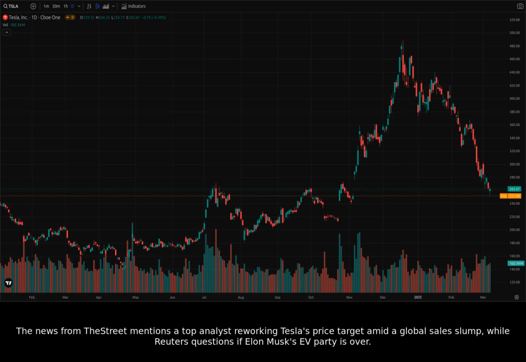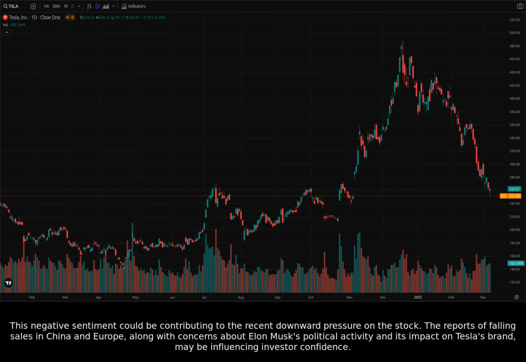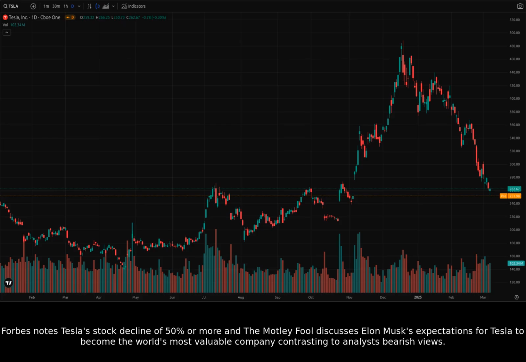The news from the street mentions a top analyst reworking Tesla's price target amid a global sales slump, while Reuters questions if Elon Musk's EV party is over. This negative sentiment could be contributing to the recent downward pressure on the stock. The reports of falling sales in China and Europe, along with concerns about Elon Musk's political activity and its impact on Tesla's brand, may be influencing investor confidence. Forbes notes Tesla's stock decline of 50% or more, and the Motley Fool discusses Elon Musk's expectations for Tesla to become the world's most valuable company, contrasting with analysts' bearish views.